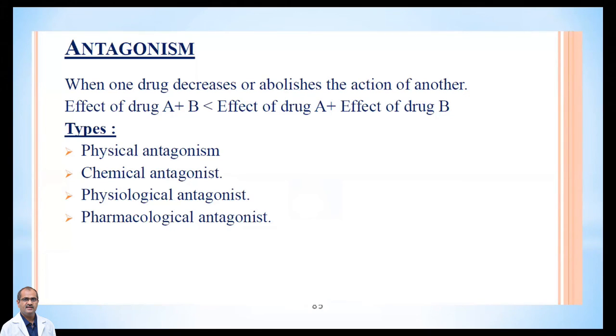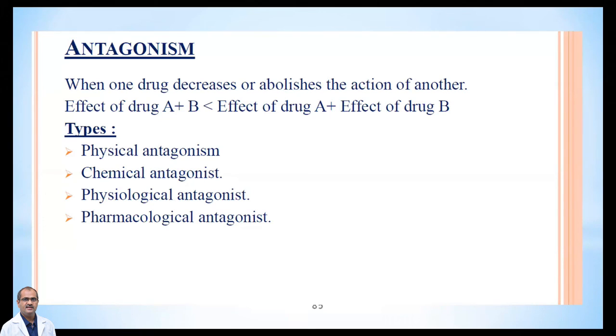Now we'll go to antagonism. Antagonism is when one drug decreases or abolishes the action of another drug. Two or more drugs are present, and the effect of one drug is inhibited by another drug. That's known as drug antagonism.